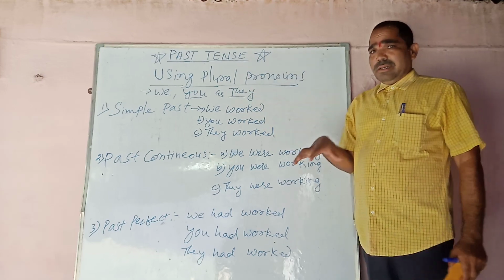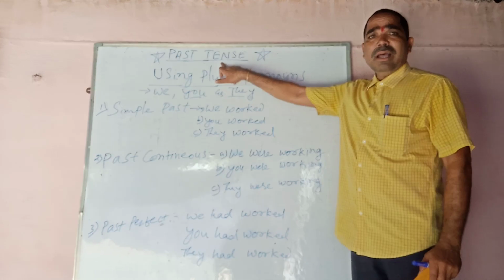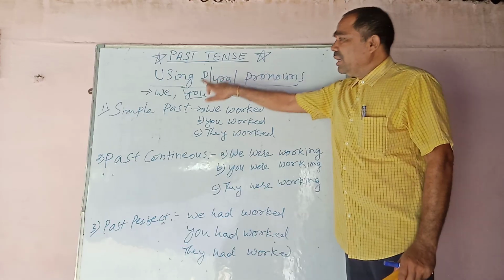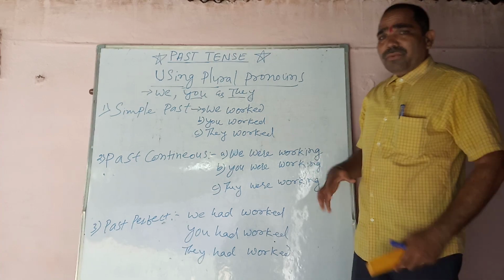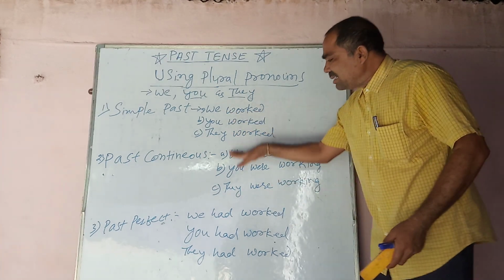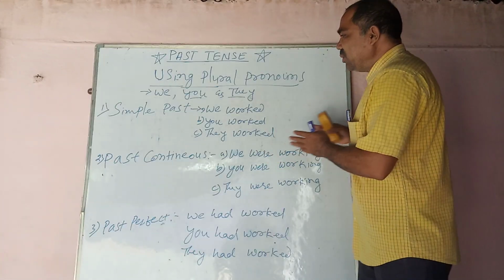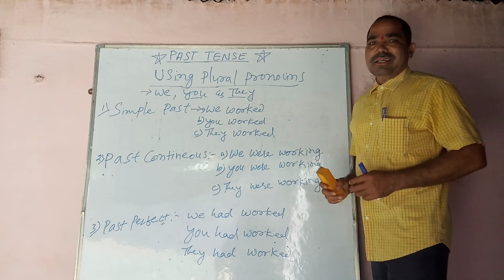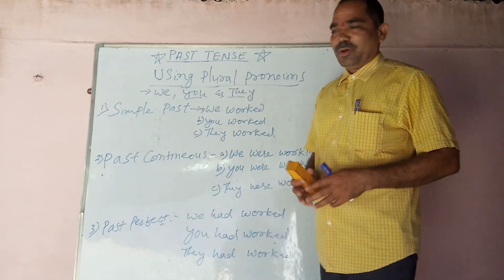In the previous video, we had discussed the past tense and the four forms of the past tense. But we had used the singular pronoun and made sentences to show how to write them in simple past, past continuous, past perfect and past perfect continuous. Generally, how they are spoken.